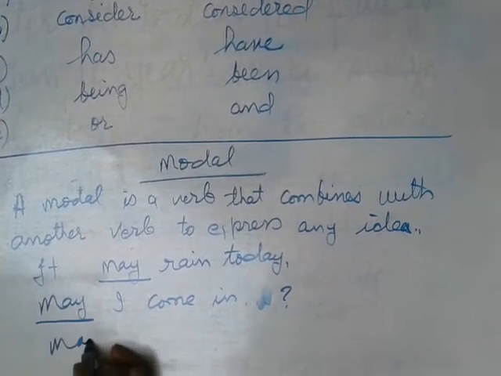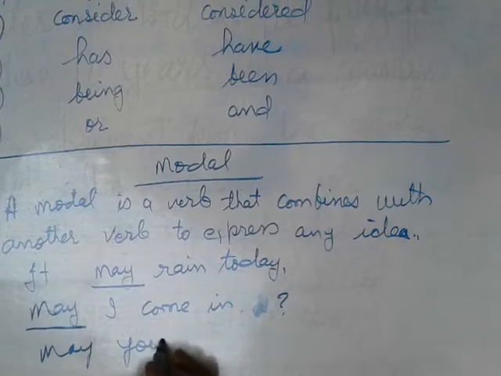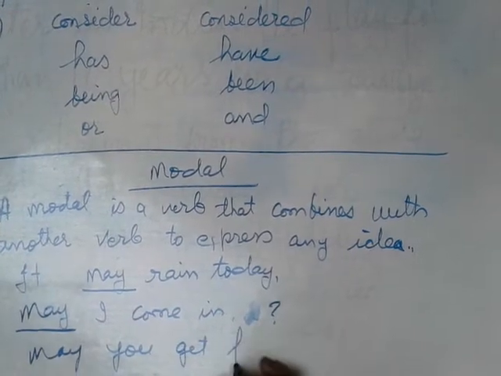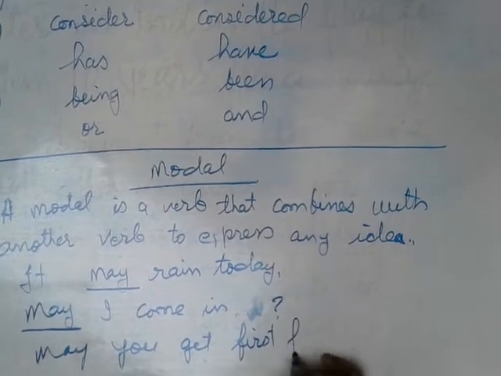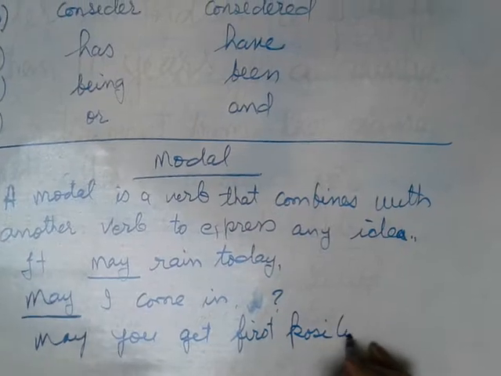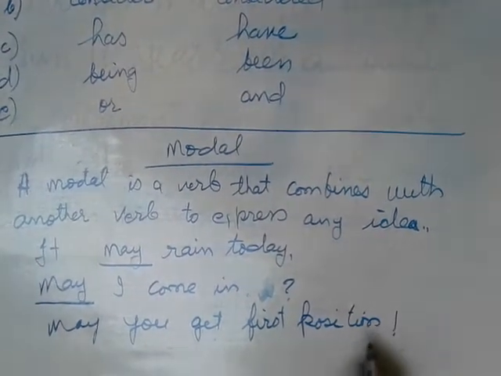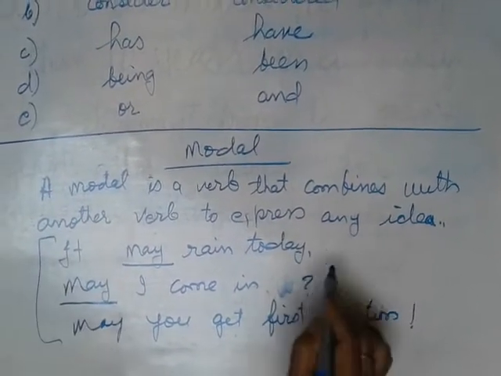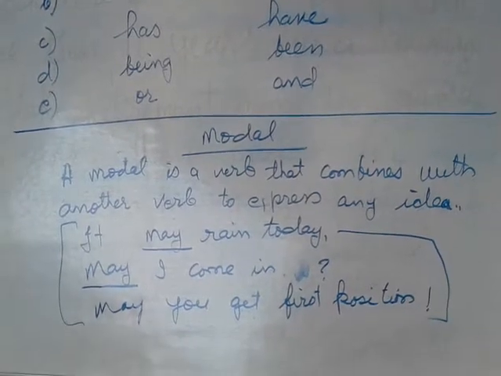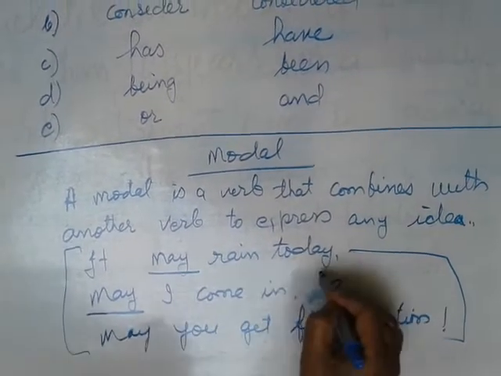Or: may you get first position. In these 3 sentences may is given.